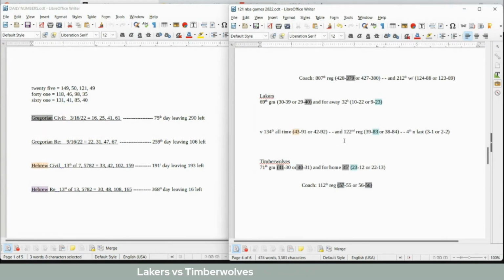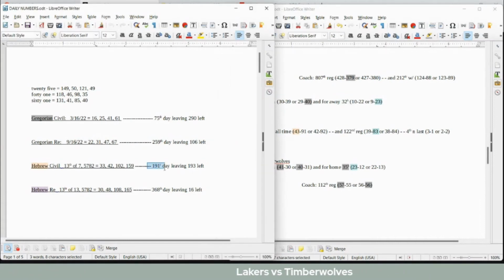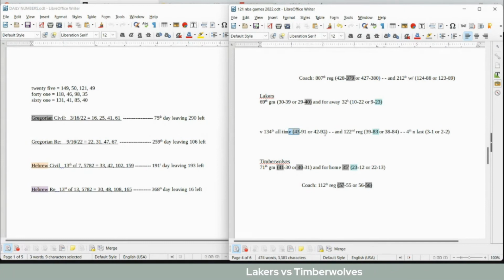So a 32 connection, 131 the 32nd prime. This is Lakers' 32nd road game. It is the 191st day of the Hebrew civil calendar, 191, the 43rd prime number. And Timberwolves can get their 43rd all-time head-to-head win against the Lakers to cap it off. So those would be some numbers for the Timberwolves.